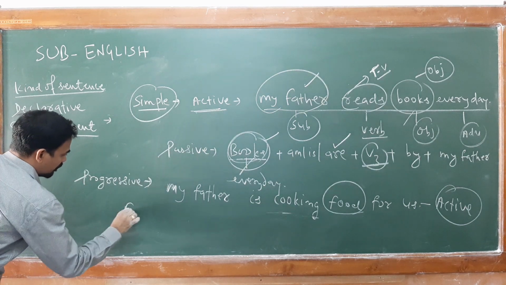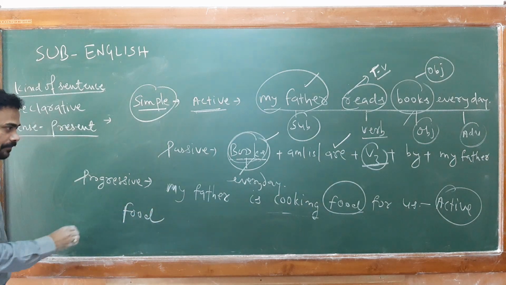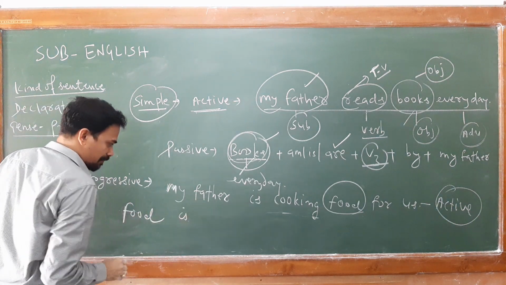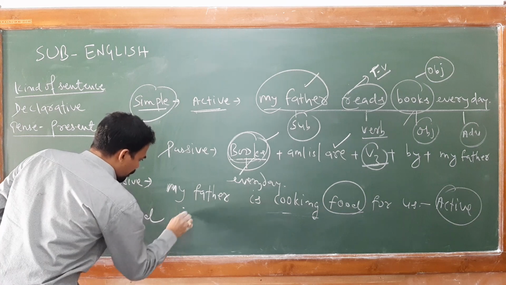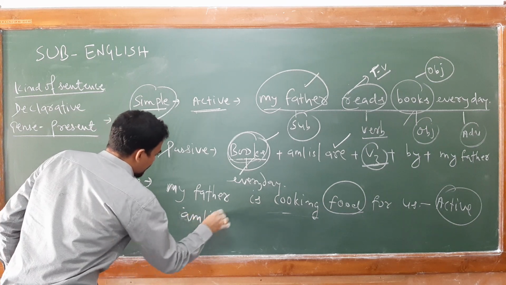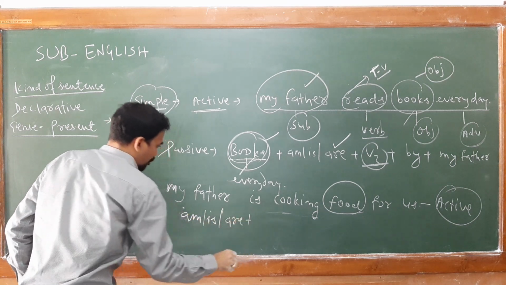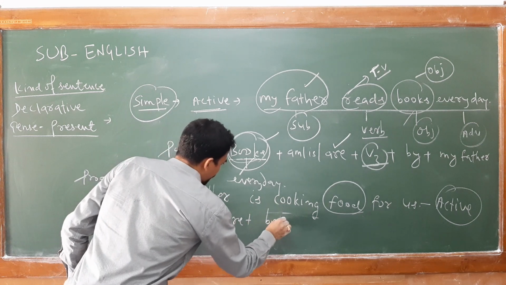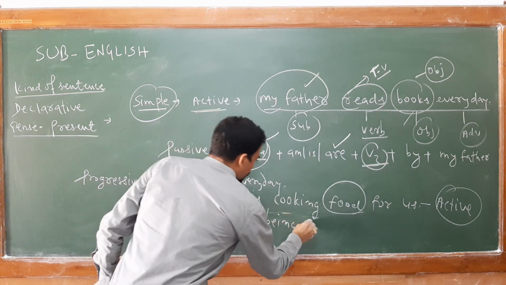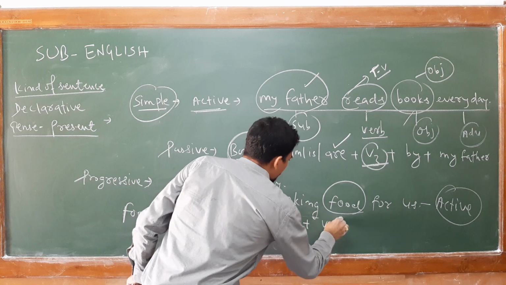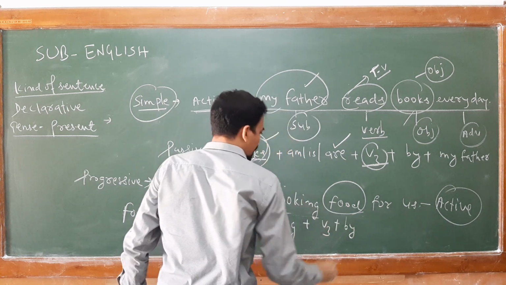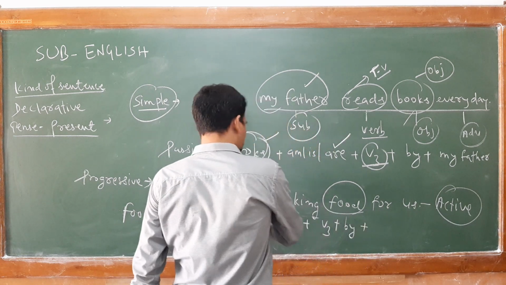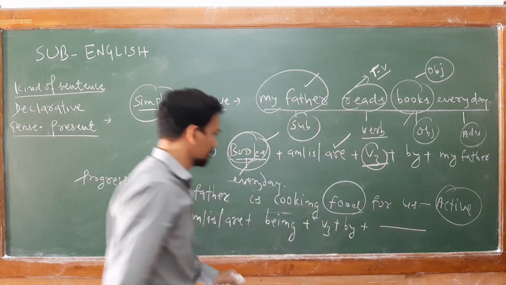What will the subject be here? Food. Then select am, is, are, plus extra being, plus V3, plus preposition by, then the remaining portion.